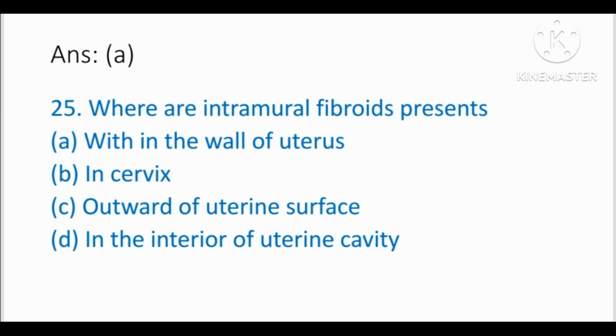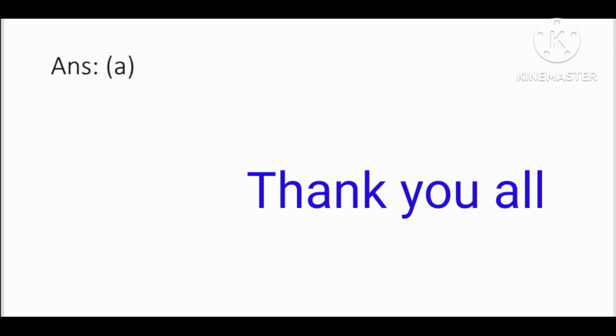So last question of the day, where are intramural fibroids present? Options are A, within the wall of uterus, B, in cervix, C, outward of uterine surface, option D, in the interior of uterine cavity. Answer is option A, that is within the wall of uterus.